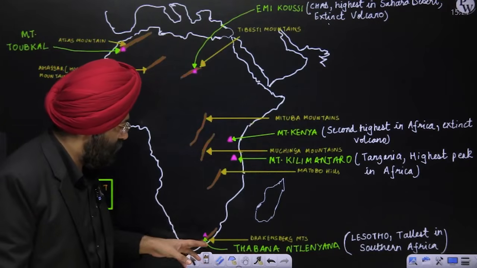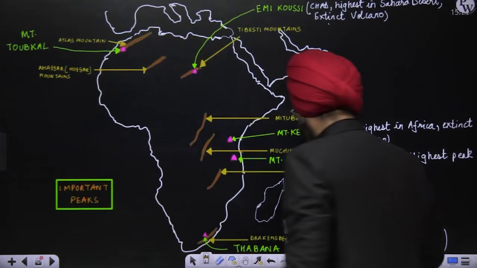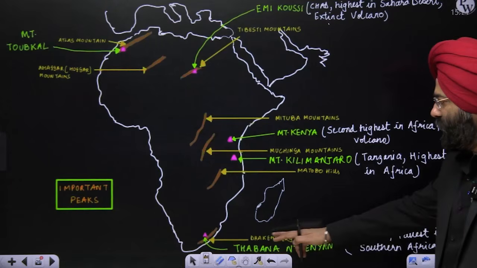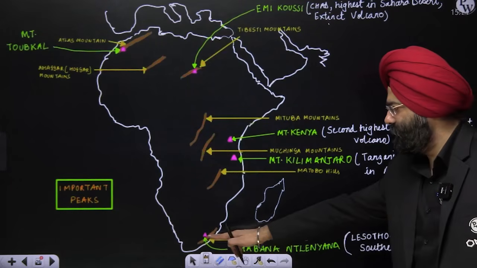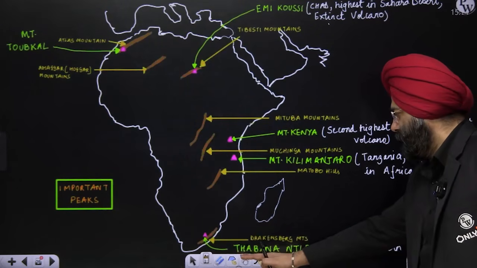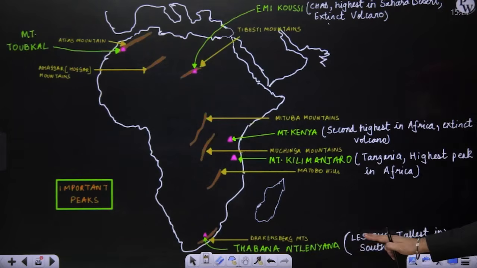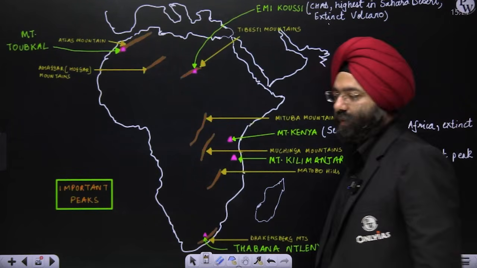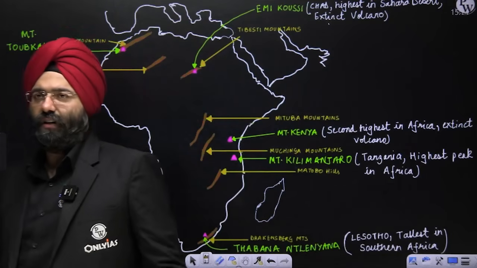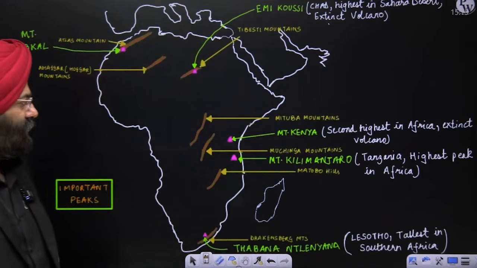If you come further south, please remember, you have the Drakensberg Mountains. Just a little bit north of it lies Thabana Ntlenyana. This is in Lesotho, the tallest in Southern Africa. South Africa is obviously covered, but for the Southern African region, this is the tallest.